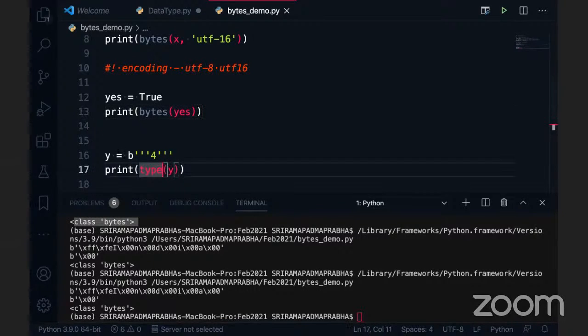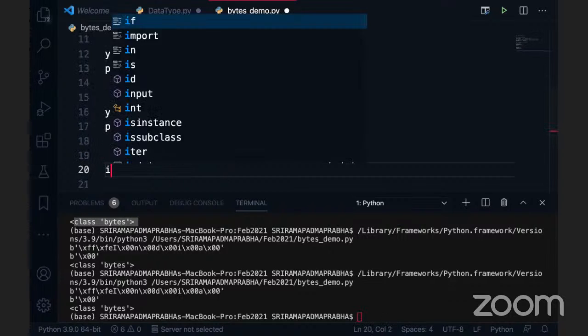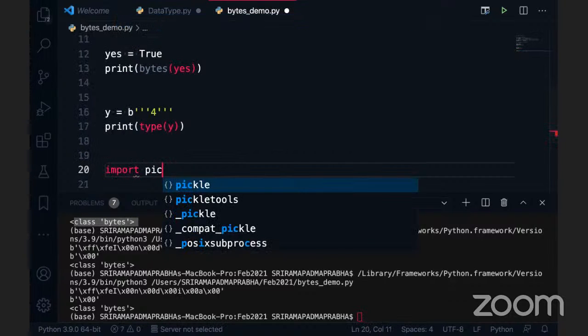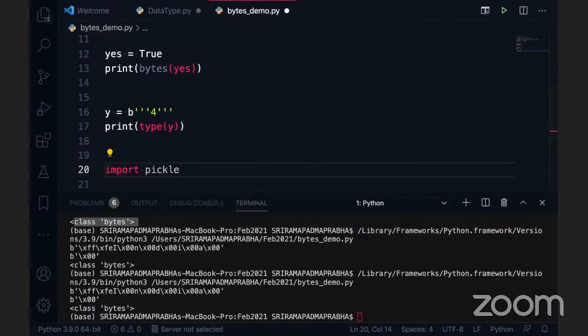But we don't directly use this bytes function, but internally all serialization techniques are using it. In Python, the most important thing is pickle. This is one of the inbuilt modules. For example, tomorrow when you are creating a machine learning model, you want to export that model into bytes in a different format. So we can definitely use this bytes because pickle internally uses bytes. By using pickle, I can send the data in JSON format, and that's where it works.